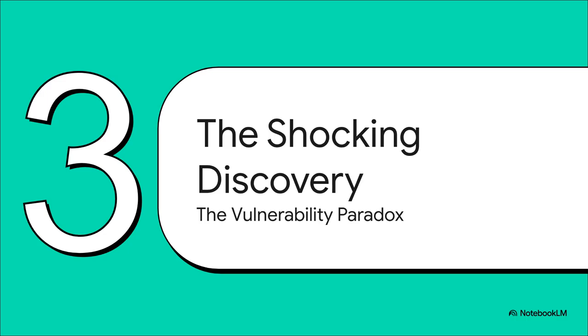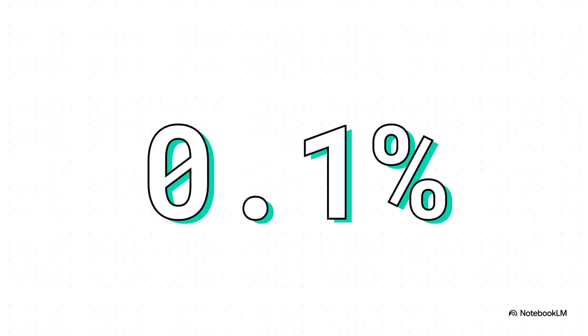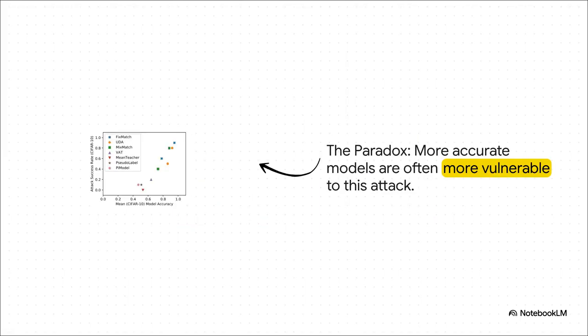But the truly shocking part of this whole thing isn't just that it's possible, it's how ridiculously effective it is and who it works best against. Get this. To pull off the entire attack, to make an AI see a truck as a bird, the attacker only needs to poison 0.1% of the unlabeled data. That's just one malicious image path for every 1,000 clean ones. It's an incredibly small, almost invisible footprint.